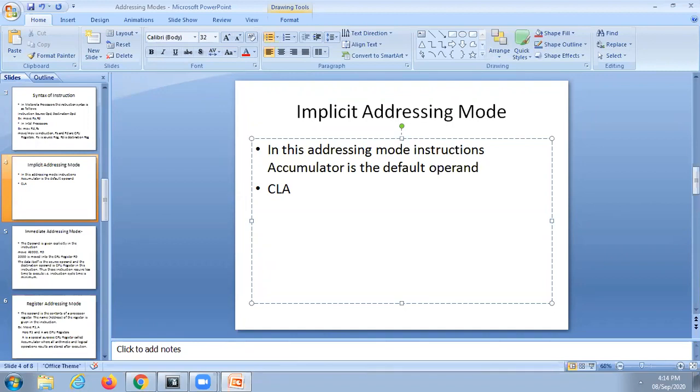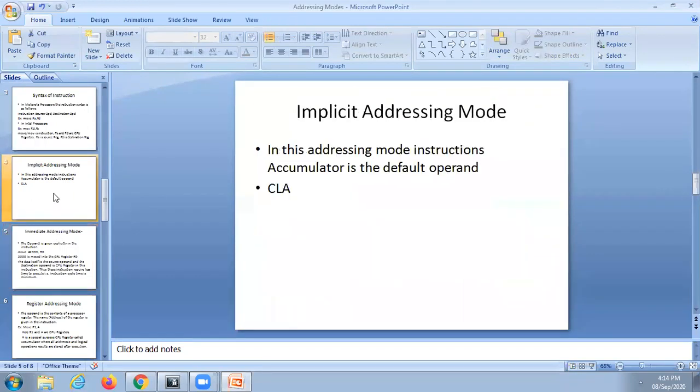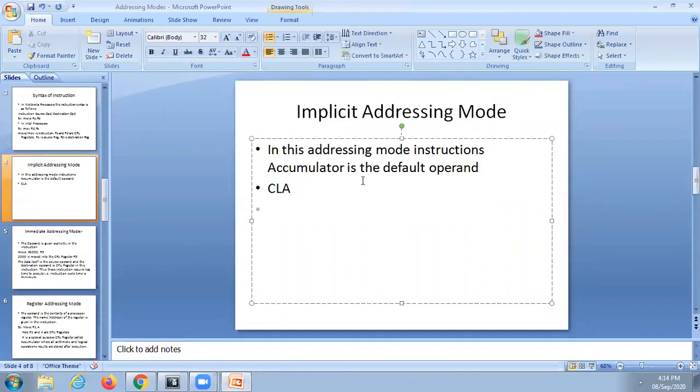Why I am introducing this is, when compared to immediate addressing mode, implicit addressing mode instructions have less instruction cycle time. That is, the execution time is very less when compared to all the other addressing mode instructions. Implicit addressing mode instructions will execute very fast.